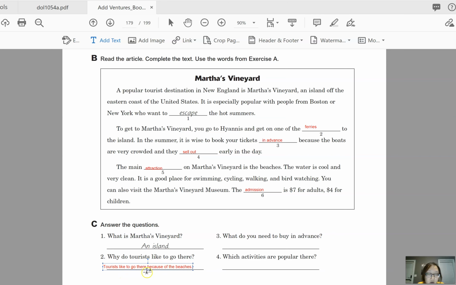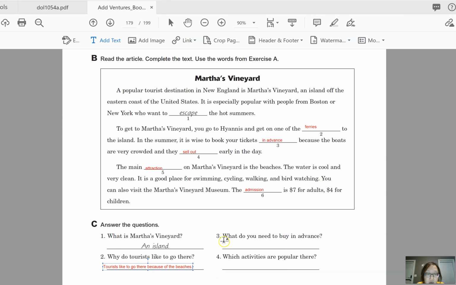Okay, so tourists like to go there because of the beaches. If you want, you can use a clause and just say because the beaches are the main attraction. Or you could say because it is a good place for many activities. Or you can say because there are many activities. So based on whether you use a clause or a noun phrase, you can use because or because of. Okay, but I'm just going to keep it like this.